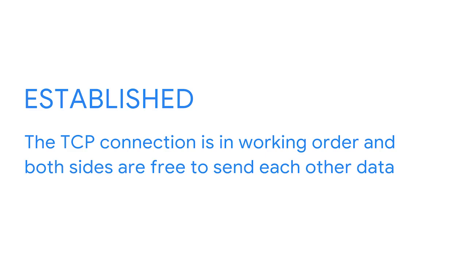Established. This means that the TCP connection is in working order and both sides are free to send each other data. You'd see this state on both the client and server sides of a connection. This will be true of all the following socket states too, so keep that in mind.